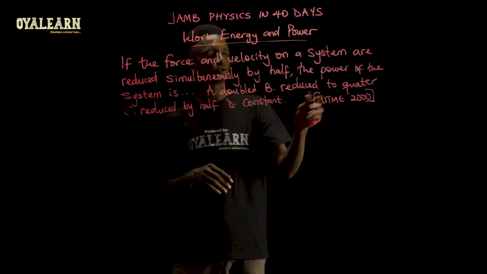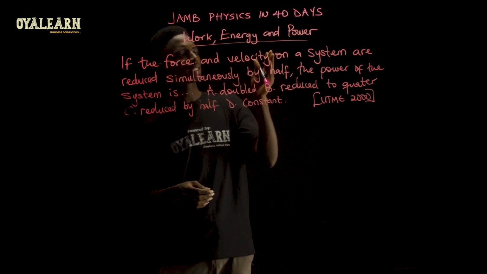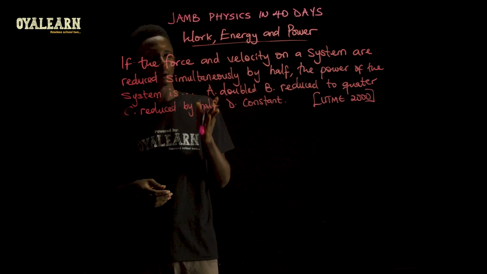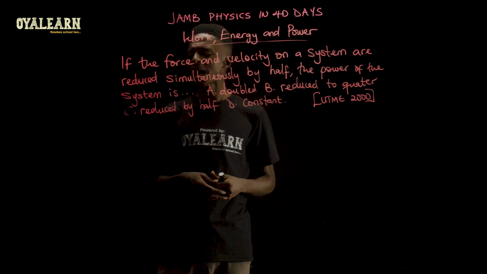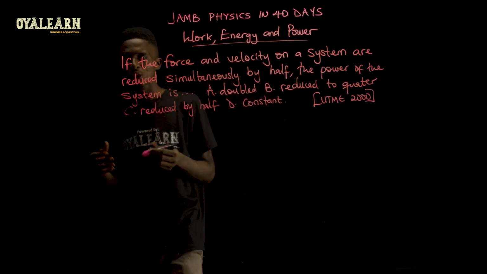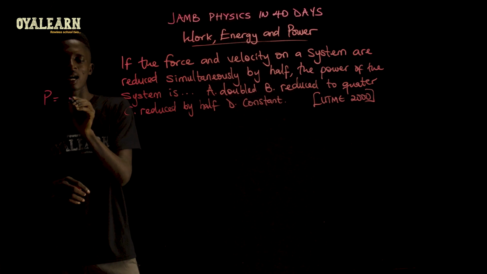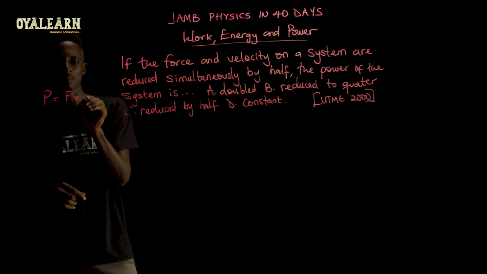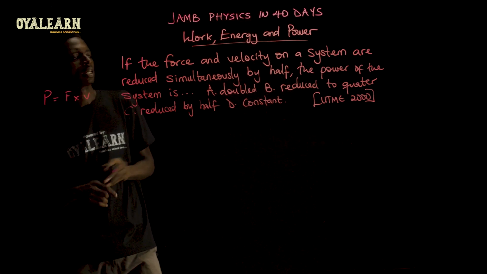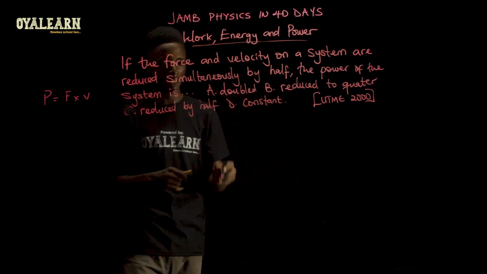This question from the UTME 2000 says, if the force and velocity on a system are reduced simultaneously by half, the power of the system is... We can prove by dimensional analysis that power is the same thing as force times velocity, right? So if we're going to apply this, let's see what will happen to the system.